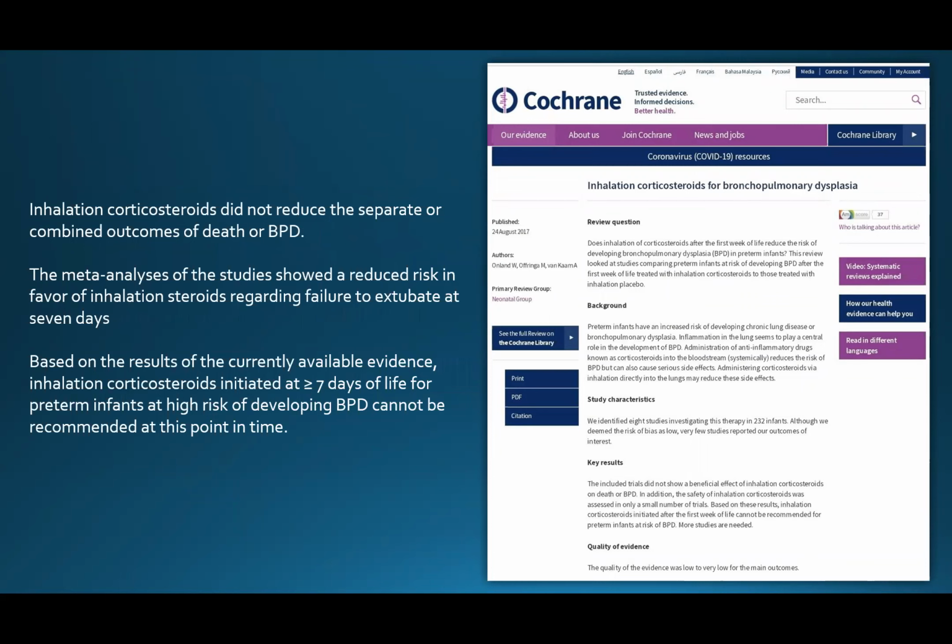Here we have a Cochrane review regarding the inhalation of corticosteroid for bronchopulmonary dysplasia. The meta-analysis of the studies showed a reduced risk favoring inhaled steroid regarding the failure of extubation at 7 days. Based on this result, the currently available evidence of inhaled corticosteroid initiated at more than 7 days of life for preterm infants at higher risk of developing bronchopulmonary dysplasia cannot be recommended at this point in time.